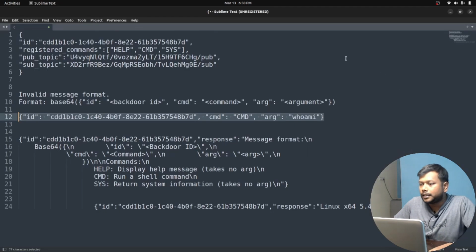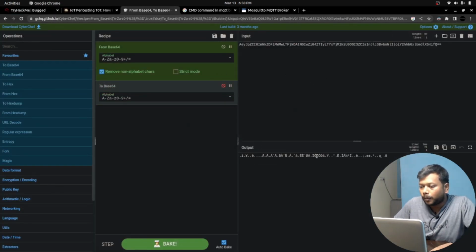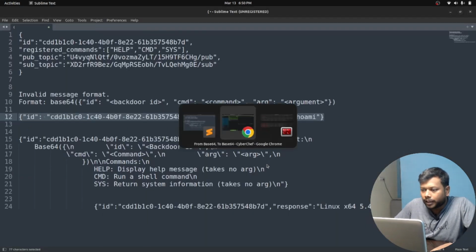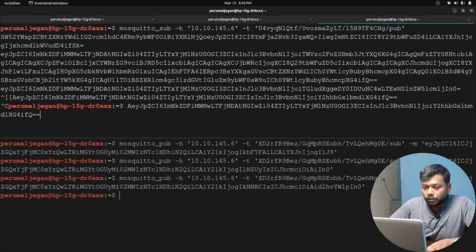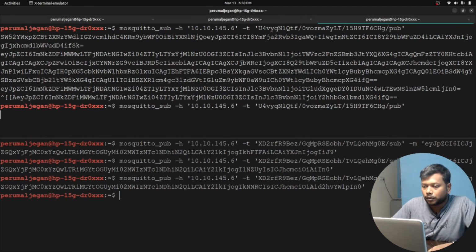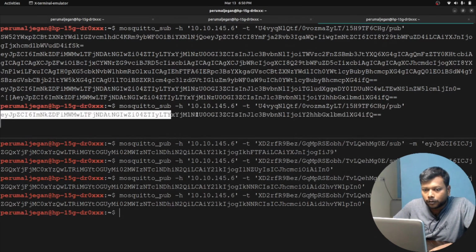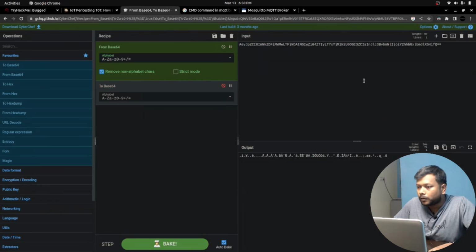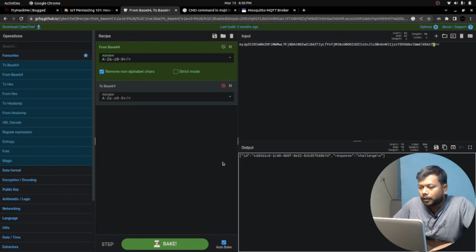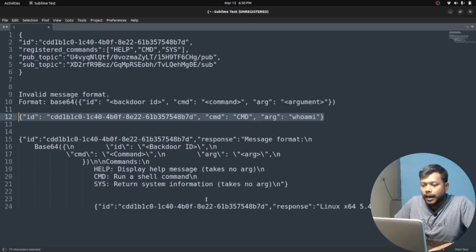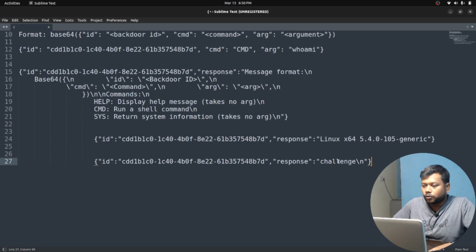Let me check what it is. Oh, it gives nothing. It's meaningless. Now let me give it again. Yeah, here is the valid response, and the user ID is challenge. So this is the user ID.